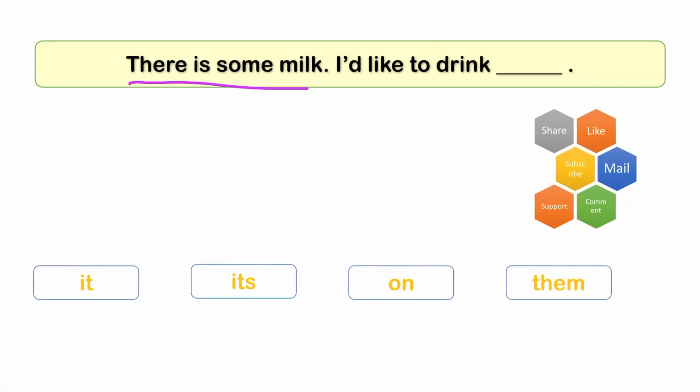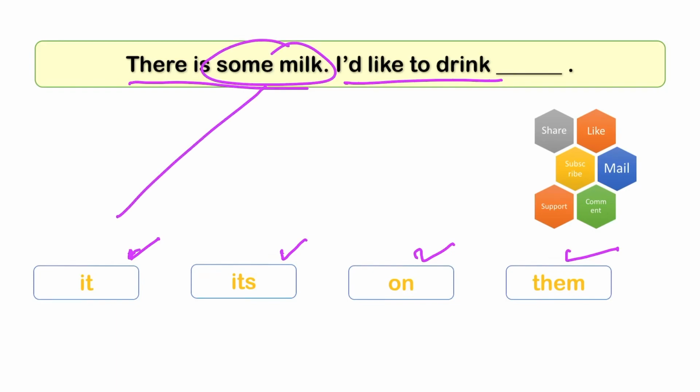There is some milk. I would like to drink it. It's on them. So I can use it. So there is some milk, and for some milk we can use it.